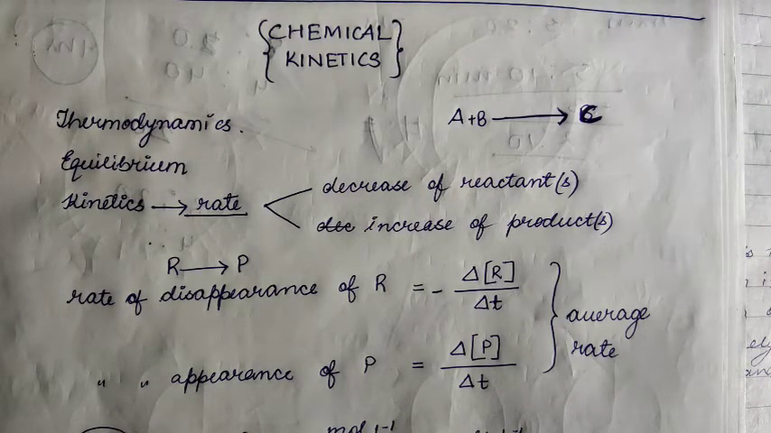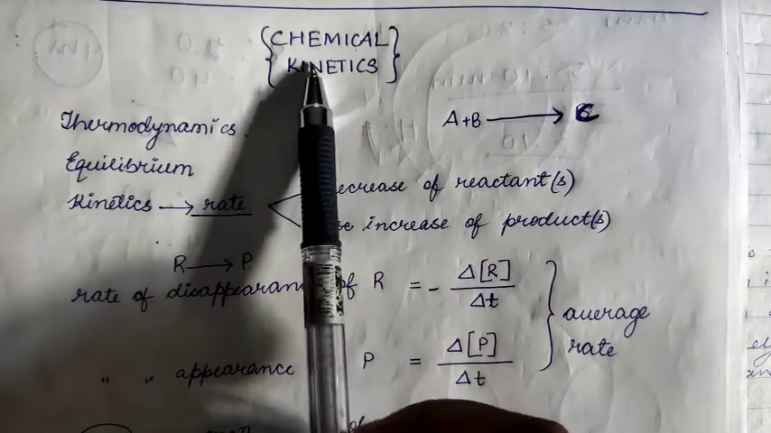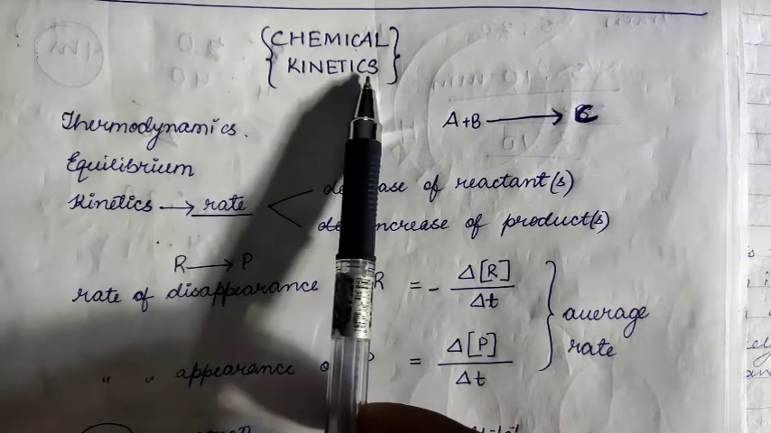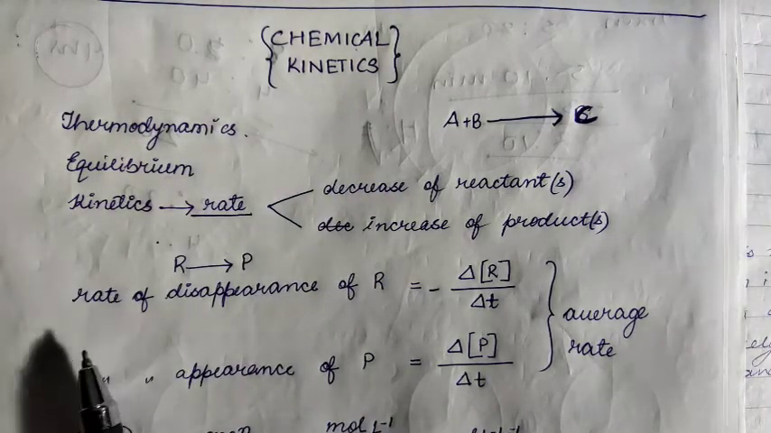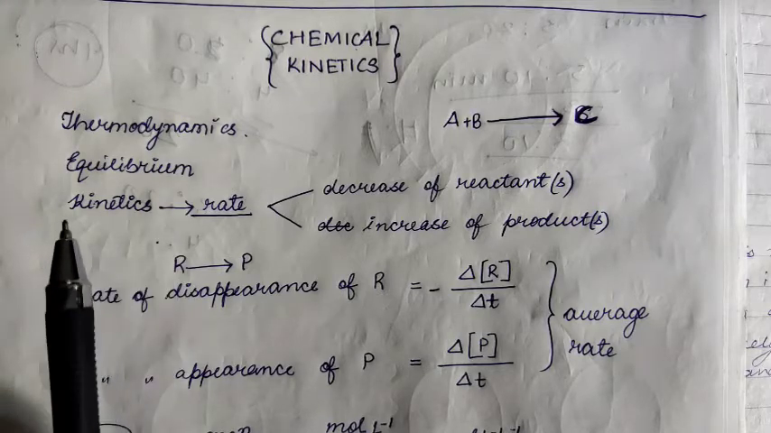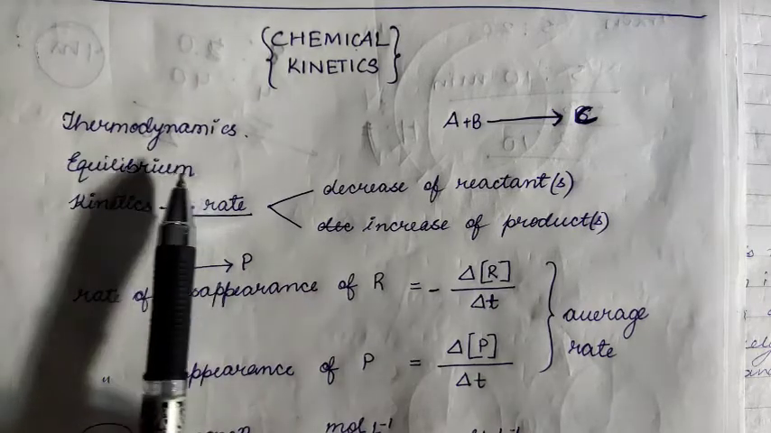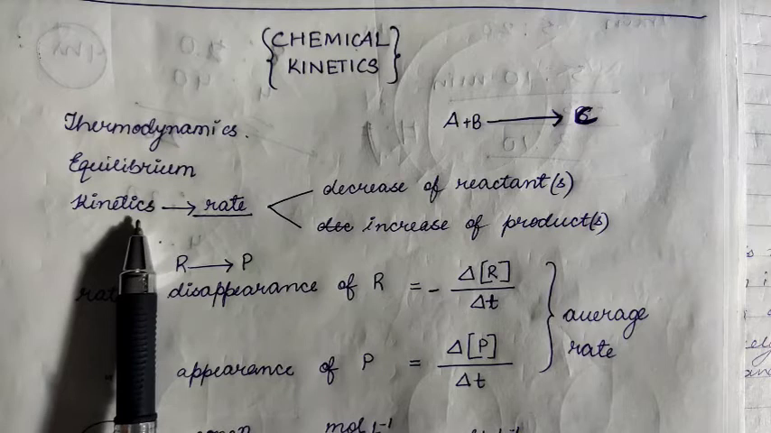Today we are going to start with a new unit, that is chemical kinetics. So as the name suggests, chemical means it's related to chemical reactions, and kinetics means when the reaction is in progress, when the reaction is taking place. Related to chemical reactions, you have already studied thermodynamics and the equilibrium chapter in first year, and now in class 12 you will be studying chemical kinetics.